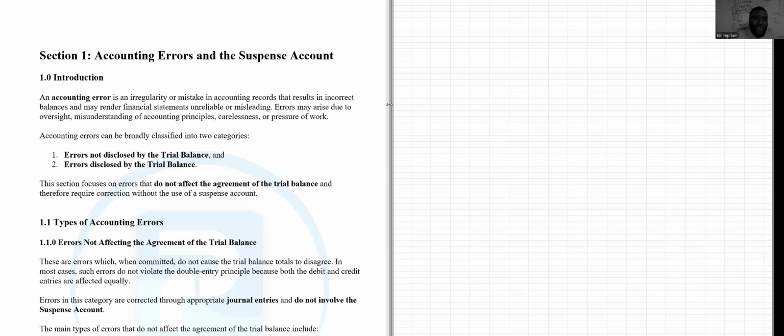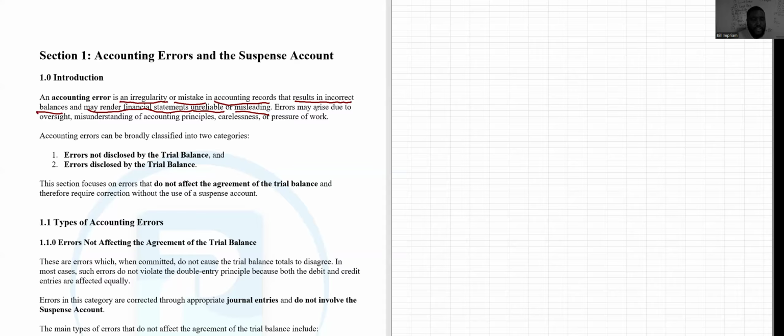So when we talk about an accounting error, what is an accounting error? An accounting error is an irregularity, a mistake, a misstatement, an omission in your accounting records that usually results in incorrect balances and may render financial statements unreliable or misleading. It can affect the users of the accounts for decision making.